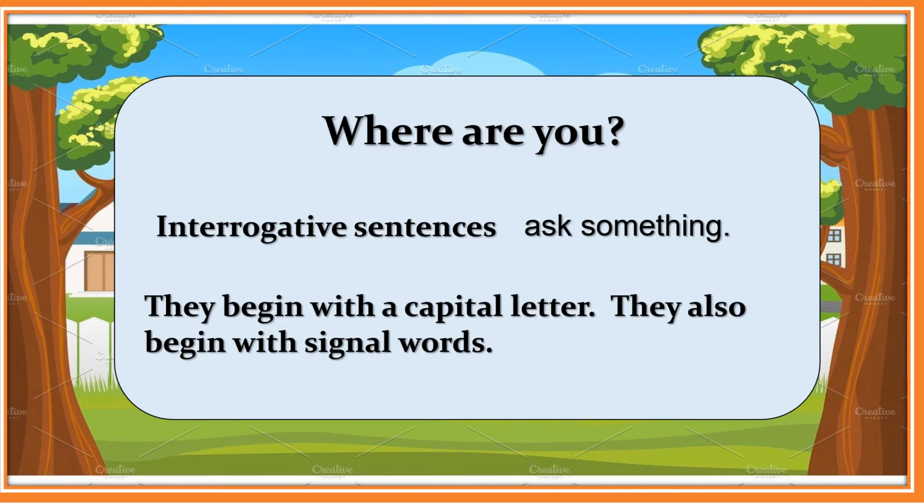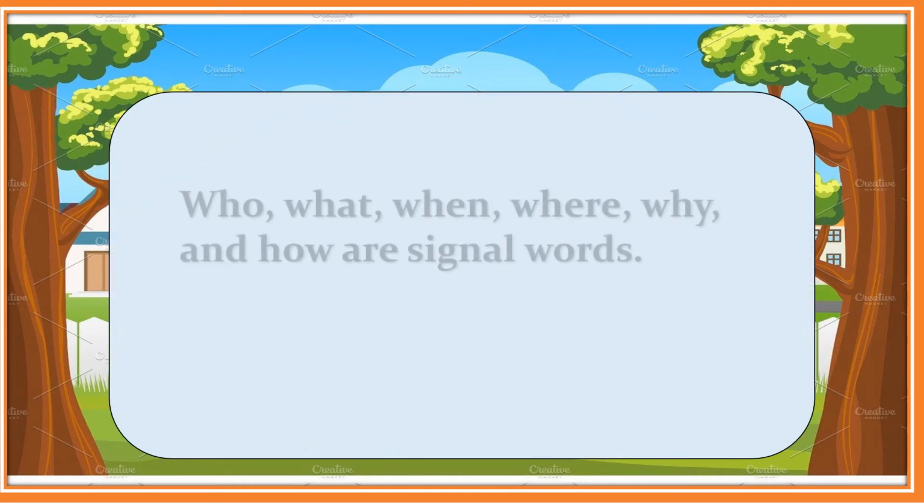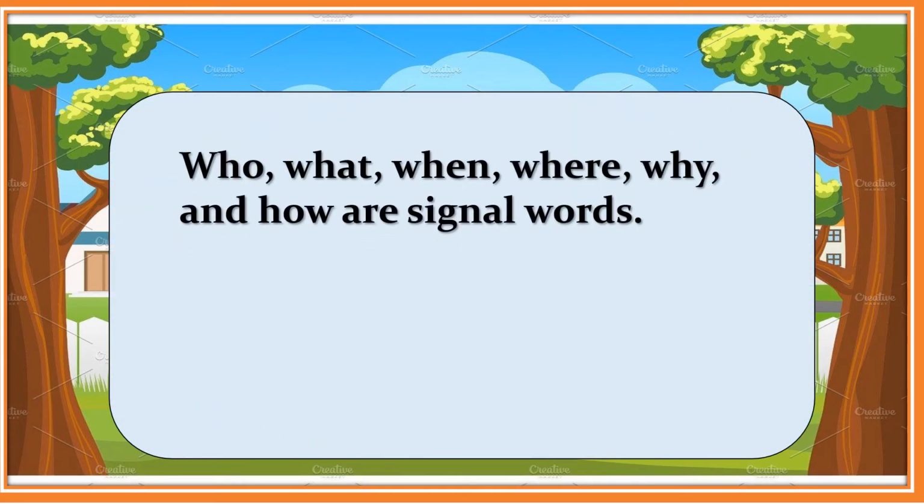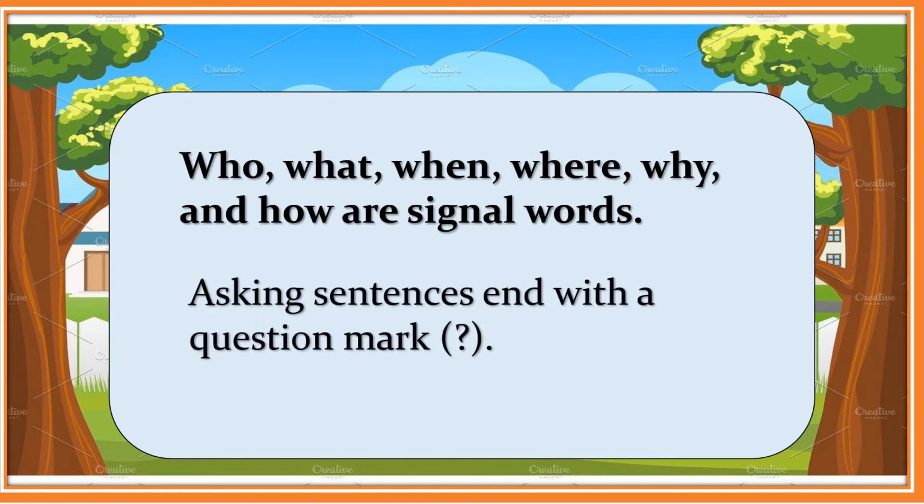So what are these signal words? Who, what, when, where, why, and how are signal words. Asking sentences end with a question mark.